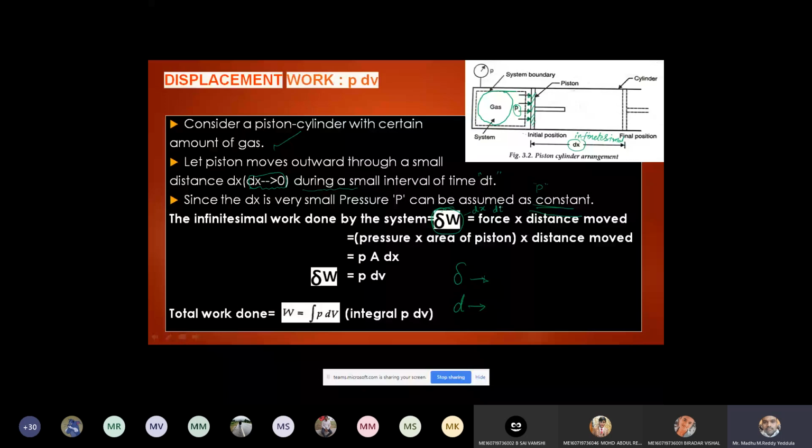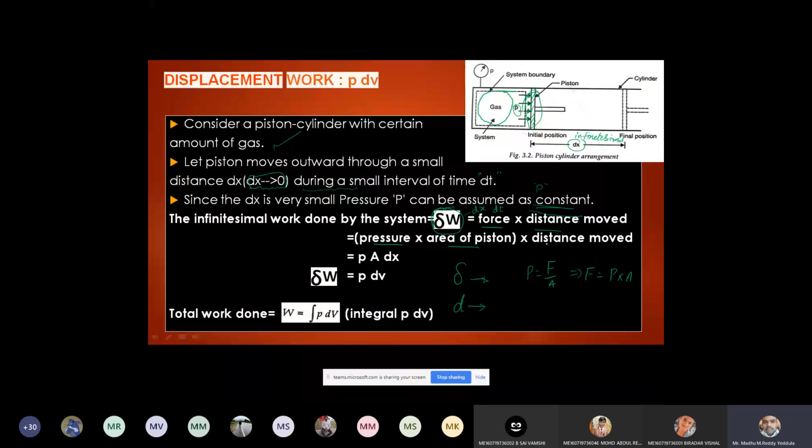Work done equals force into displacement, nothing but distance moved. How to get the force? I have pressure, and I know the area on which the pressure is acting. Pressure equals force per area, and from this force equals pressure into area. So pressure into area of the piston, and distance moved: P into A into dx.